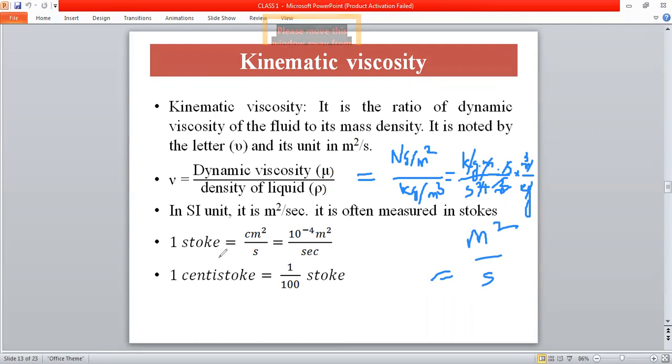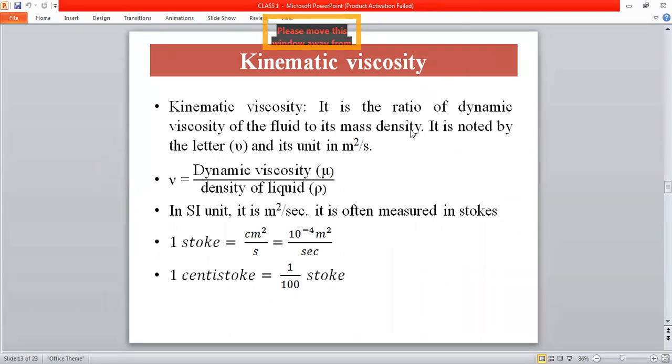In CGS units, the unit of kinematic viscosity is represented as Stokes. One Stoke is equal to centimeter square per second. If you want to convert that into SI unit, it will be 10 to the power minus 4 meter square per second. So 1 centistoke is equal to 1 by 100 stokes. So this is about kinematic viscosity.